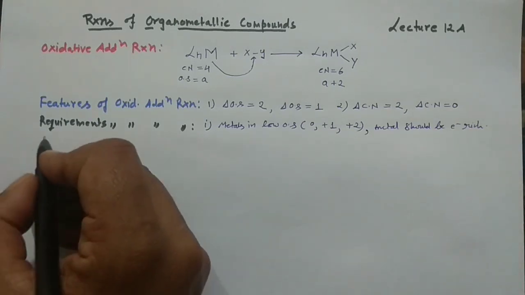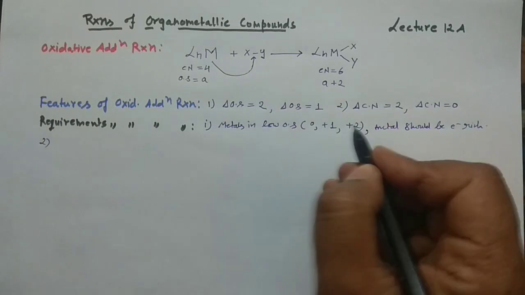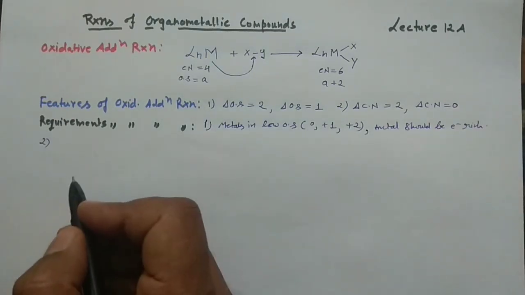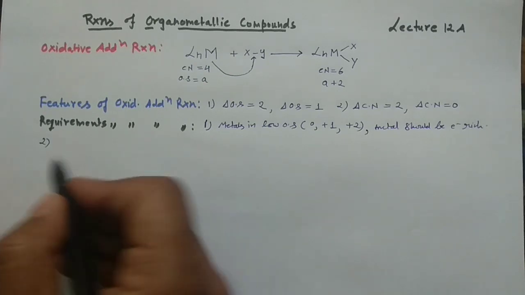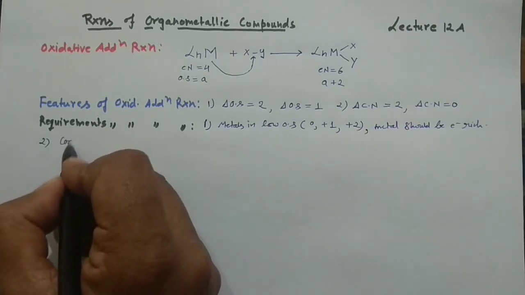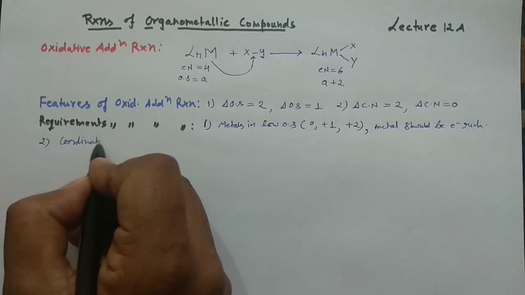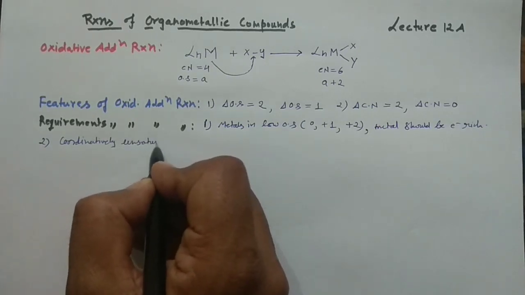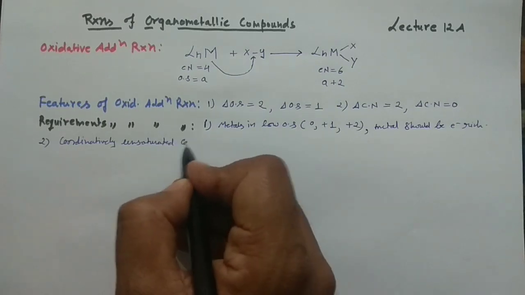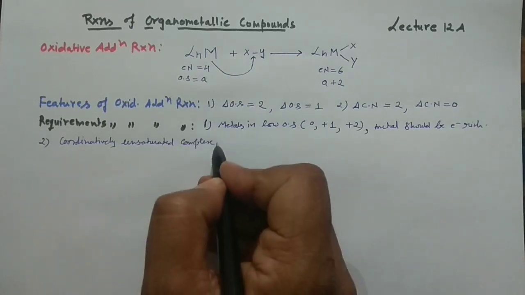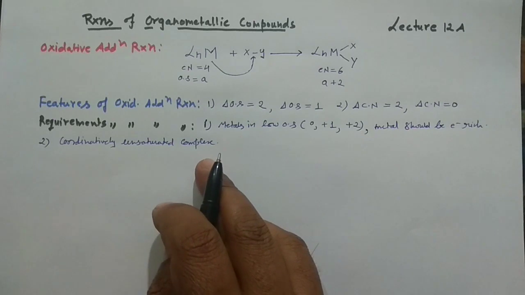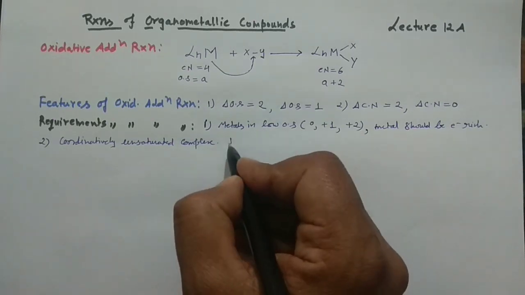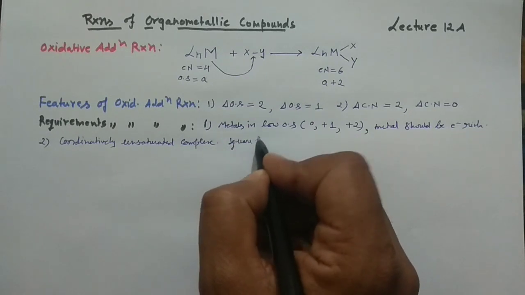Okay, then there comes the second point. Your complex should be coordinatively unsaturated. These complexes are very prone to undergo oxidative addition reaction. That means square planar complexes.